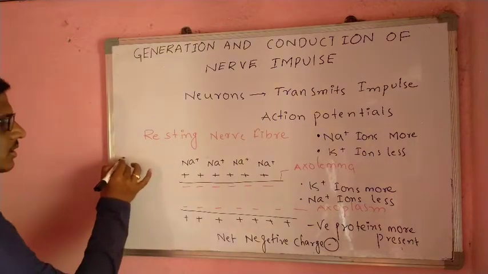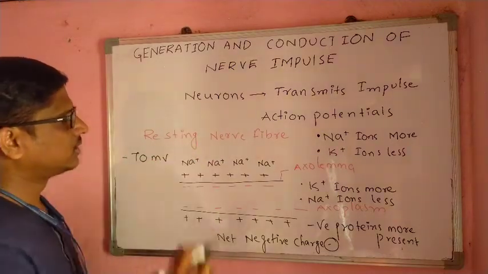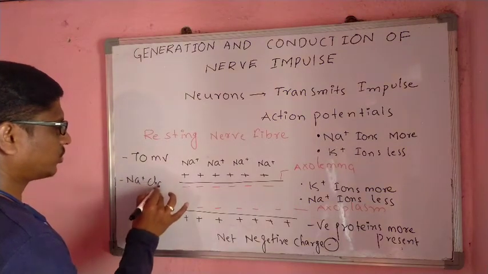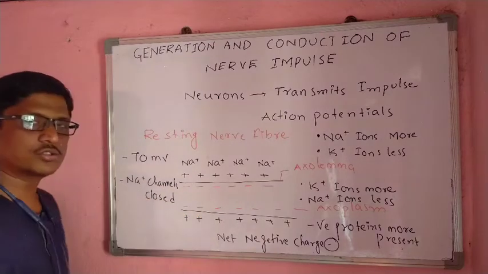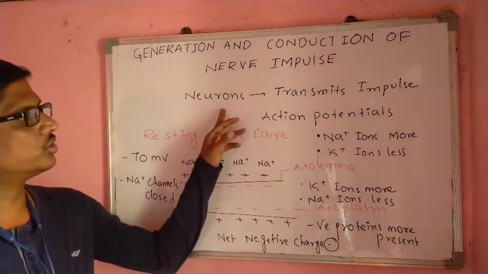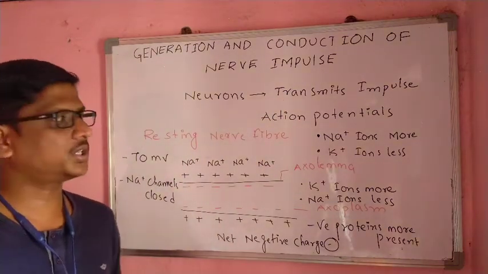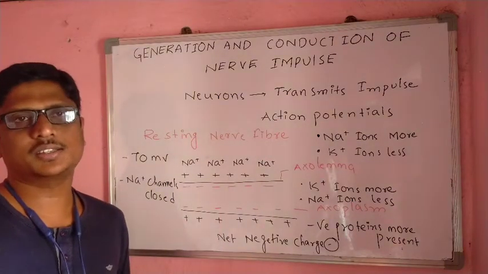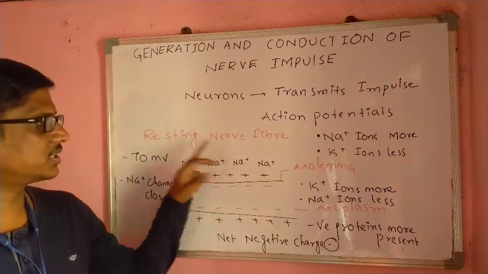In this condition, minus 70 millivolts of electric charge is present in the resting nerve fiber, and the sodium channels are closed. This is the first phase, the resting nerve fiber. Neurons are transmitting information, and that is in the form of action potential. An action potential is nothing but the difference between the charges.